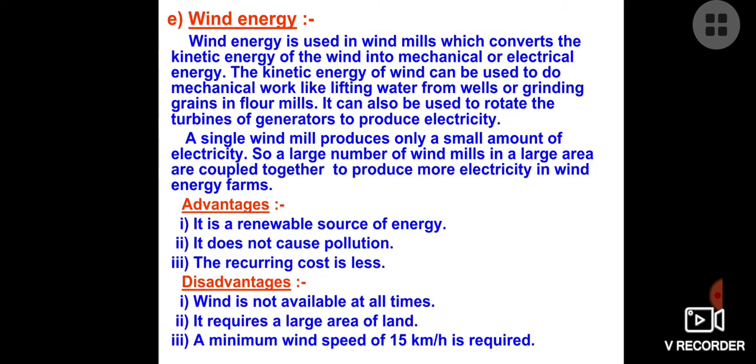Now we talk about next is wind energy. Again, the wind energy has a lot of kinetic energy, and when this flowing wind strikes the blades of the windmill, it acts as a turbine. That rotates the coil of the generator, and with the rotation of the coil of the generator, because of the effect of electromagnetic induction, the production of current takes place, which we use to give power to different parts of our villages and towns. You must have seen a lot of windmills if you have gone to Gujarat, or there are so many places where we are using this phenomenon.